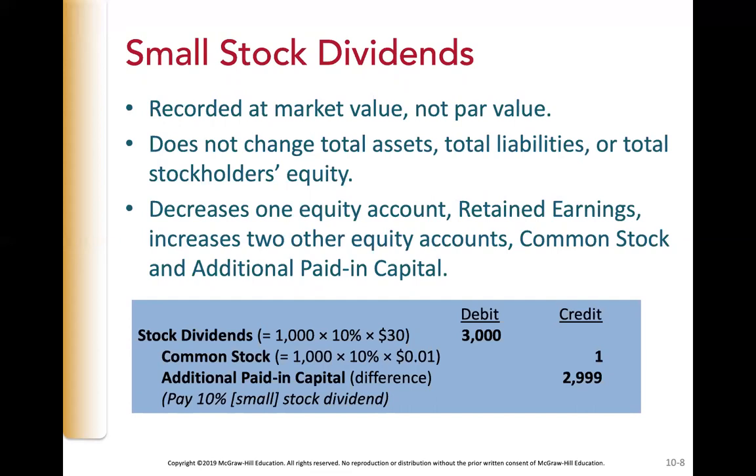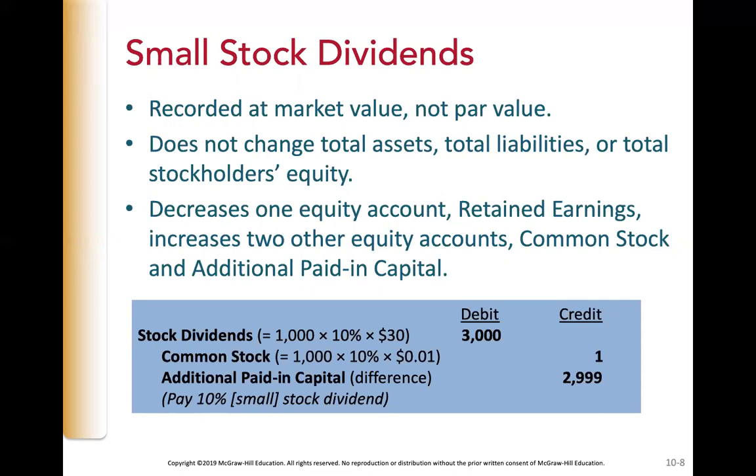For example, the market value of Canadian Falcon common stock is $30 per share when Canadian Falcon declares a 10% dividend on its 1,000 shares of 1 penny par value common stock. After the 10% stock dividend, they'll have an additional 100 shares outstanding. The company records the transaction as listed below.